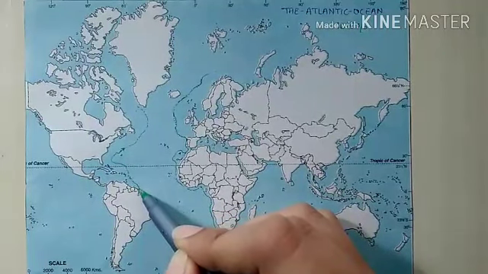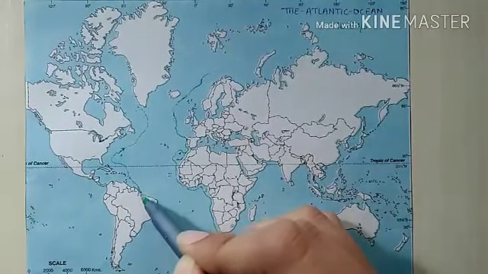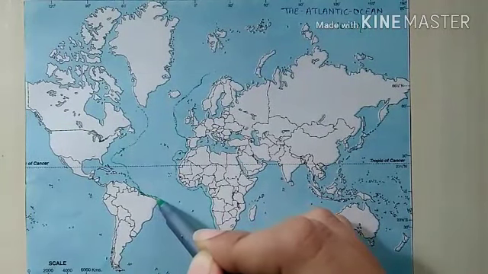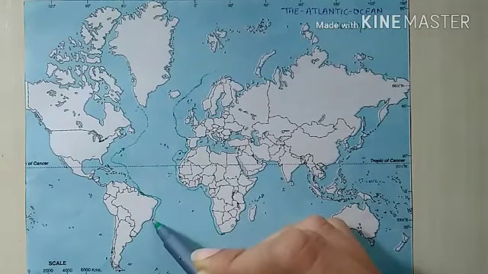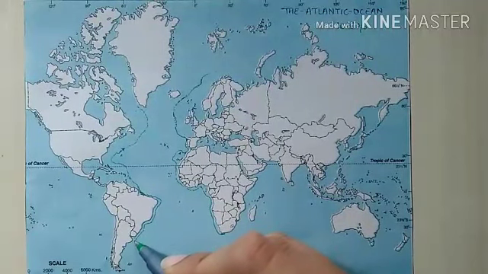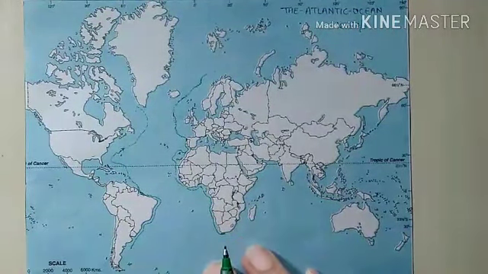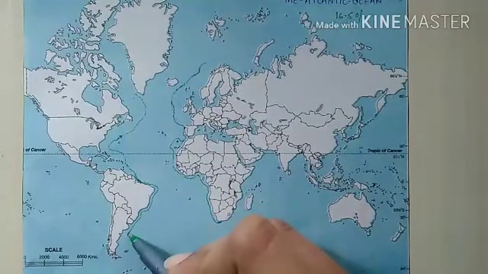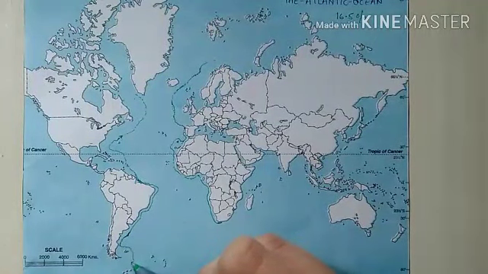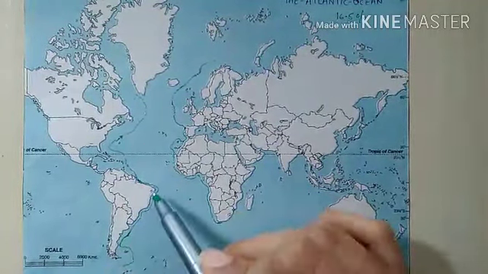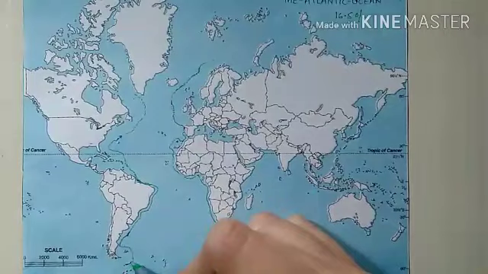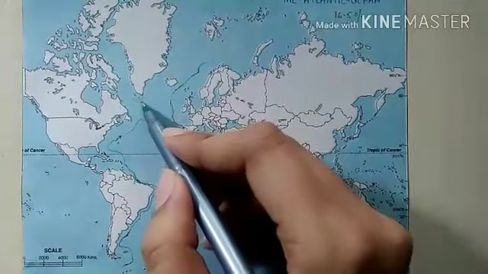At the Brazilian coast, because we have a plateau here, the continental shelves will narrow down. Except for these islands, that is Falklands Island, we will have a narrow coast in South America, in the eastern coast of Atlantic. So this is the pattern of continental shelves.